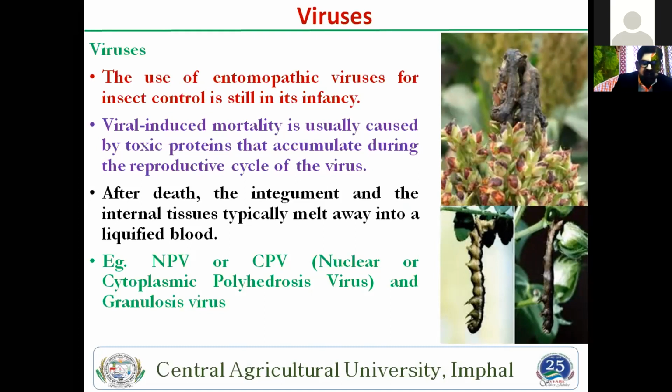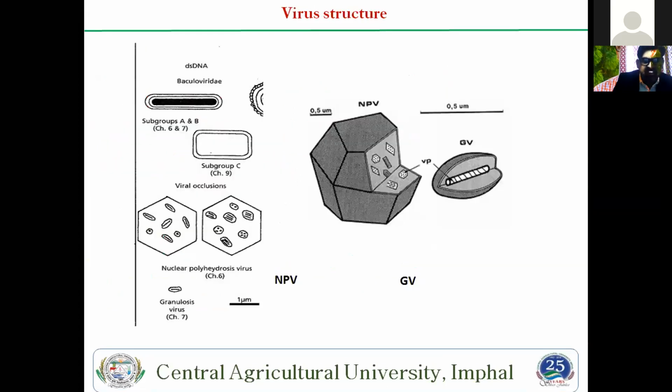So these are the many types of virus, NPV, CPV, that can easily control pests, and most of the dosage used is around 250 LE to 500 LE for Helicoverpa armigera, and then other Spodoptera. And these are the virus structures, different types of structure are there.